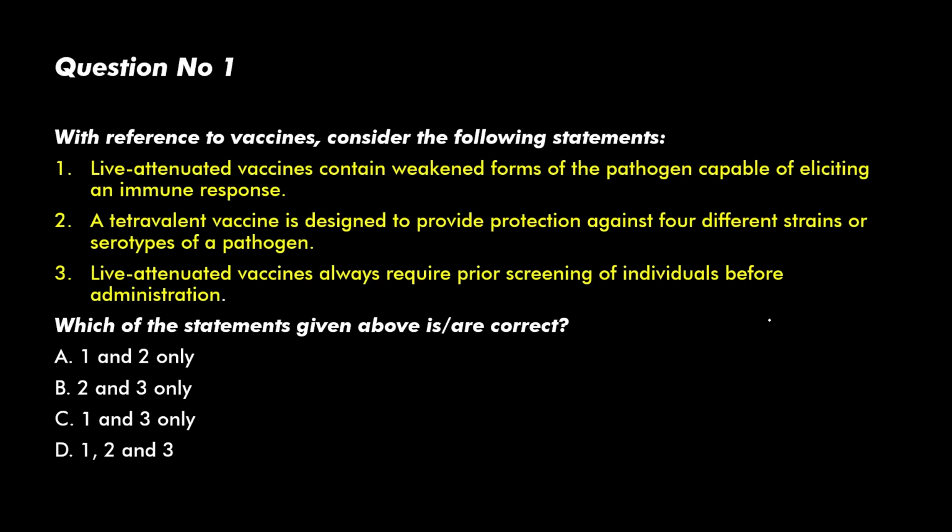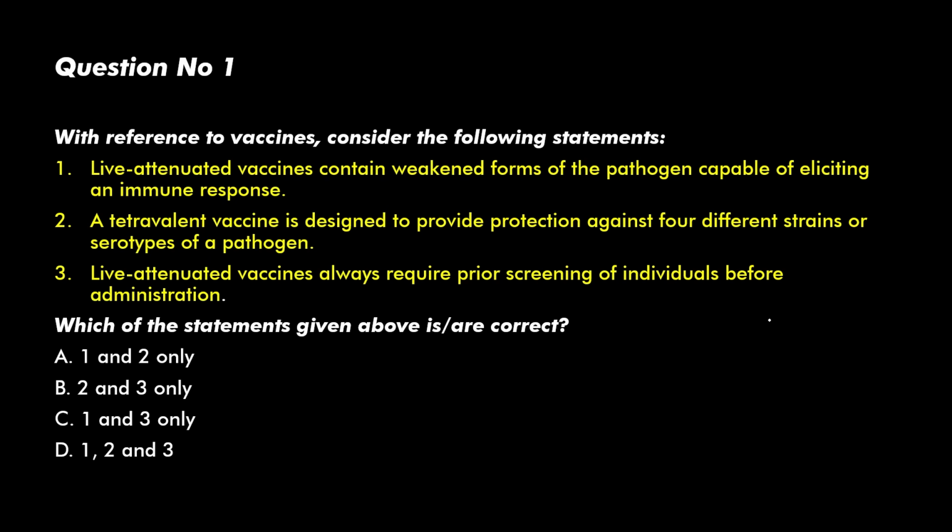News number 1. With reference to vaccines, consider the following statements. Live attenuated vaccines contain weakened forms of pathogen capable of eliciting an immune response. A tetravalent vaccine is designed to provide protection against 4 different strains of serotypes of a pathogen. Live attenuated vaccines always require prior screening of individuals before administration. Which of the statements given above is or are correct?